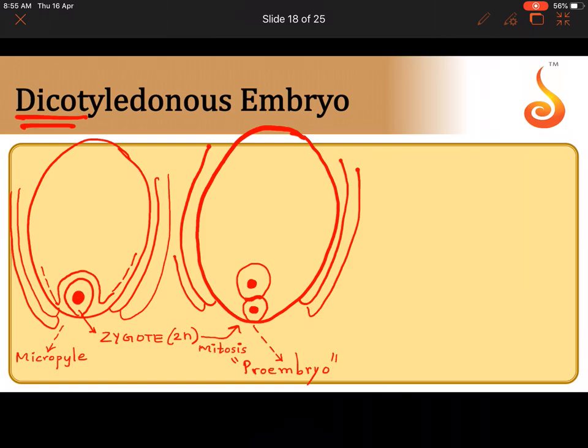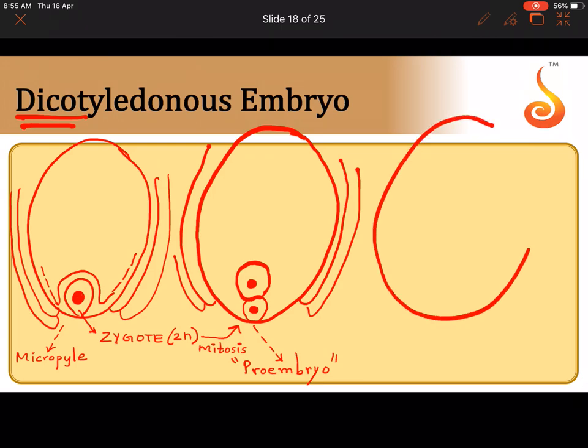Okay, now these two cells will start taking the shape of an embryo. Now let us see what shape it takes. Again, I'm going to draw the ovule, and I will show you the integument so that you know where this process is happening. It's happening towards the micropylar end. Now see what has happened.